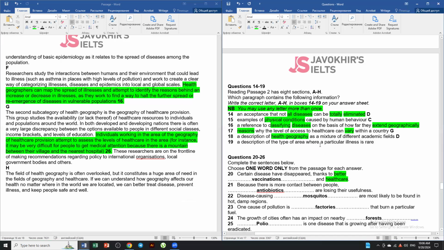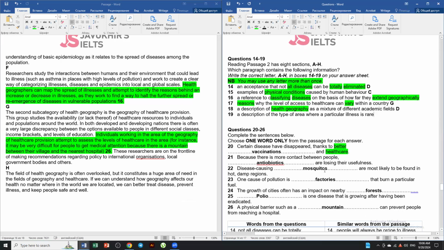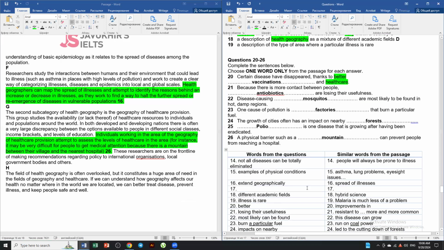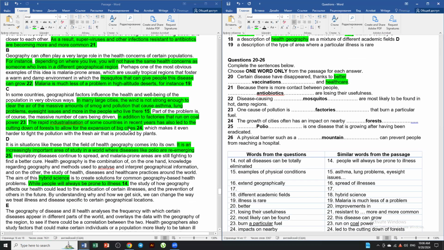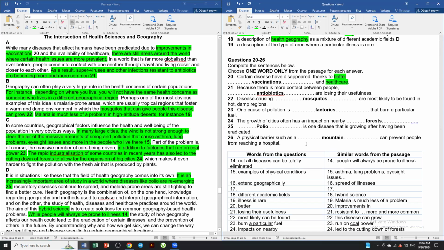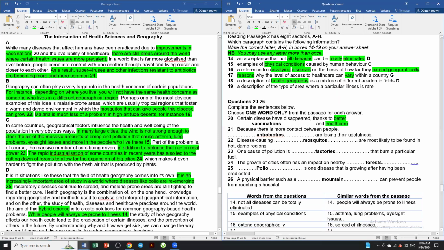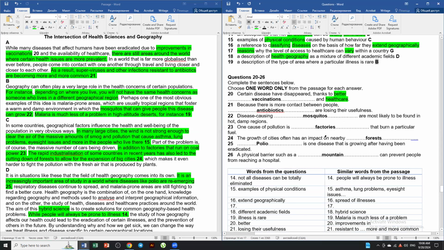A description of the type of where a particular illness is rare. Did I do that? I think I did. Where is it? 19. What did I do? And why did I take 19? That's a B. There we go, guys. So yeah, we officially have done it.